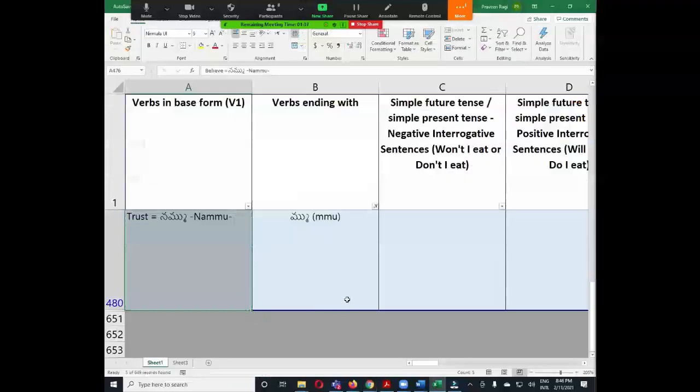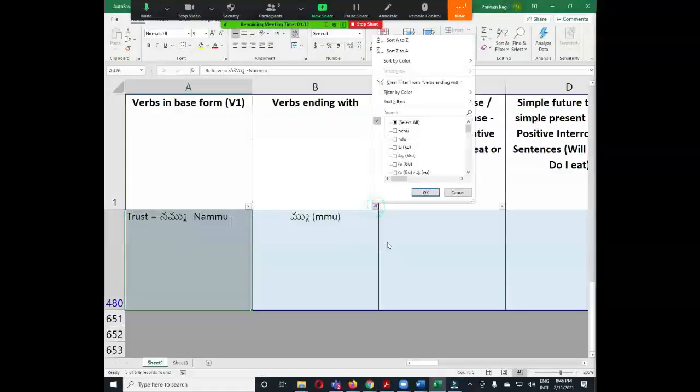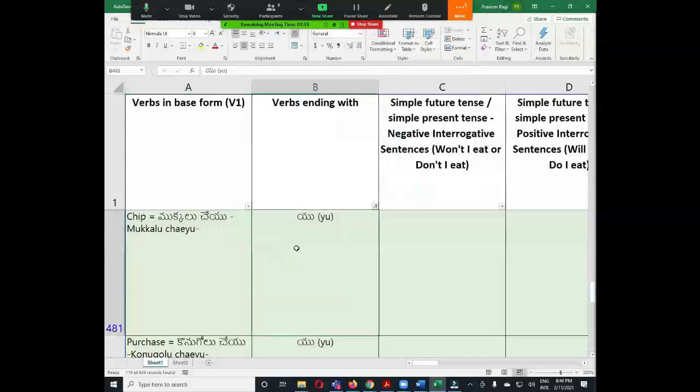Okay, let's bring the next structure. Maybe we'll not have enough time in this session to do this one. The verbs which are ending with yu will have a different style. We don't conjugate like this. Mukkalu cheyu becomes mukkalu chestanu.